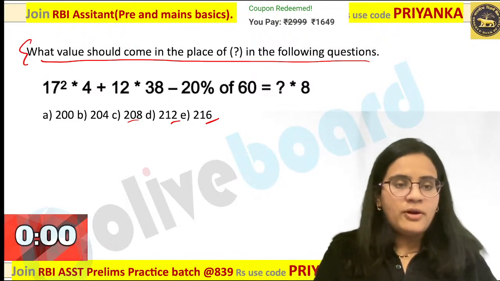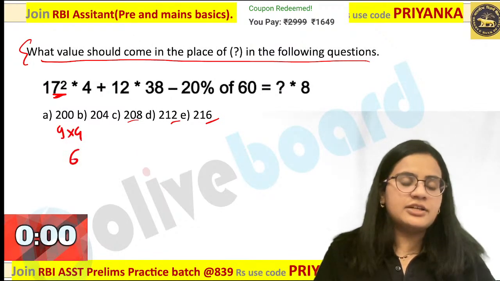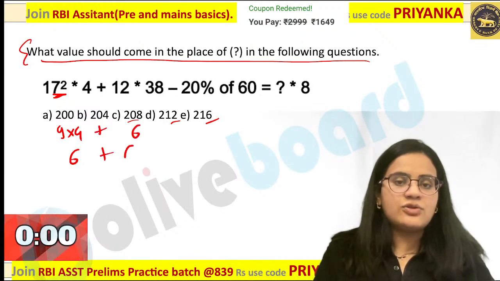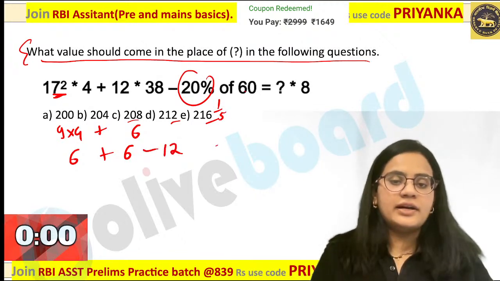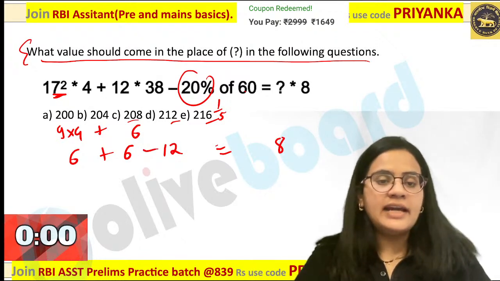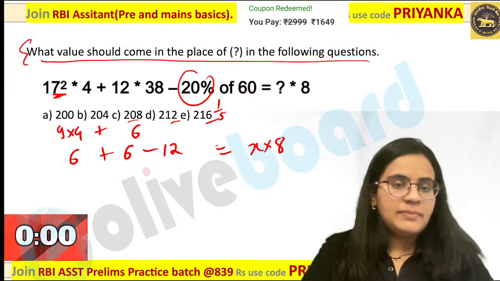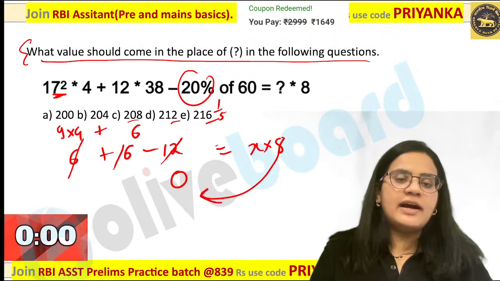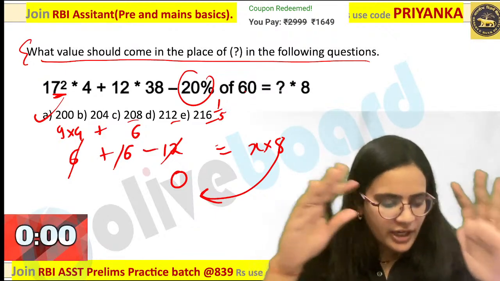So how will you go about this? This is 17 square. This end digit is going to be 9. 9 into 4. This end digit will be 6 over here. How will you calculate this? 8 2s are 16. End digit is going to be 6. This is 1/5 of the value. 1/5 of this, that is nothing but 12. So end digit is going to be 2 over here. And this last value is going to be 8 in this case. Are you all getting my point? This is x into 8 over here. Now if you are checking this, you are getting 0 as the value. So when I am dividing, this is also going to end up in a 0. Are you getting it? No need to solve, Sabri.